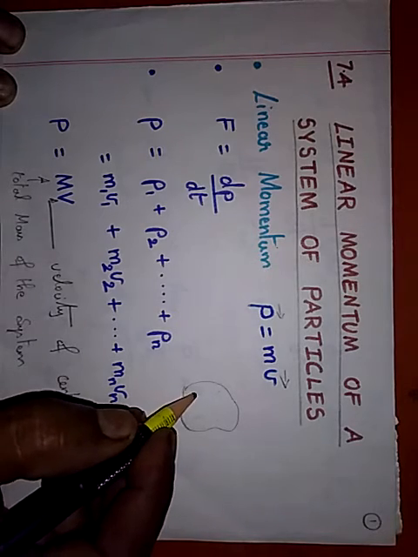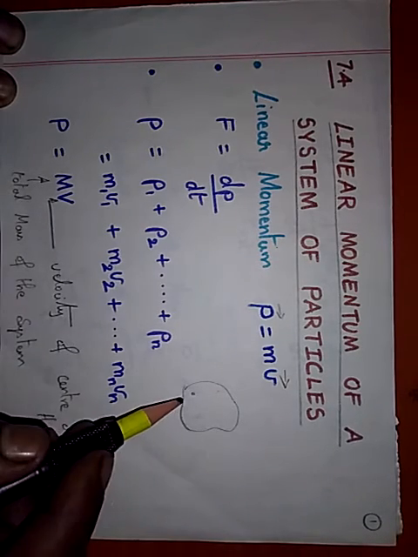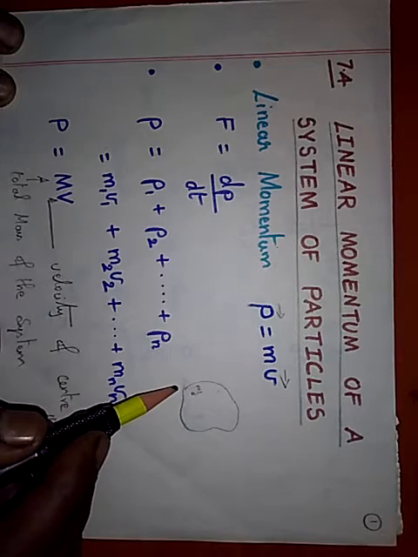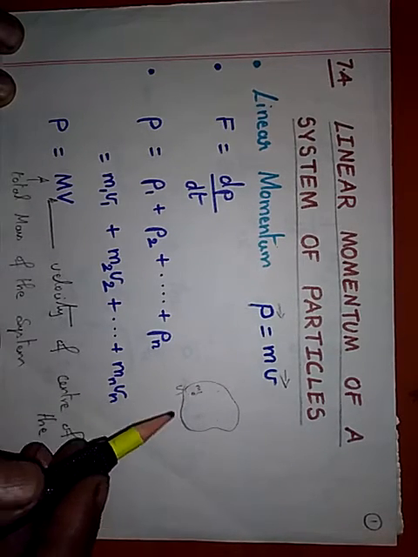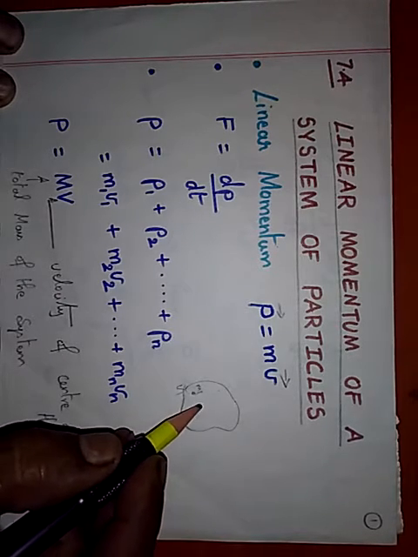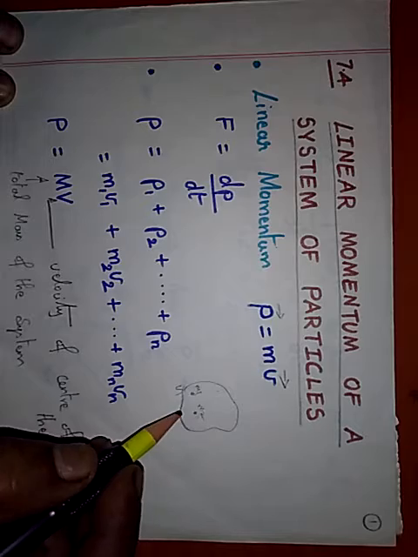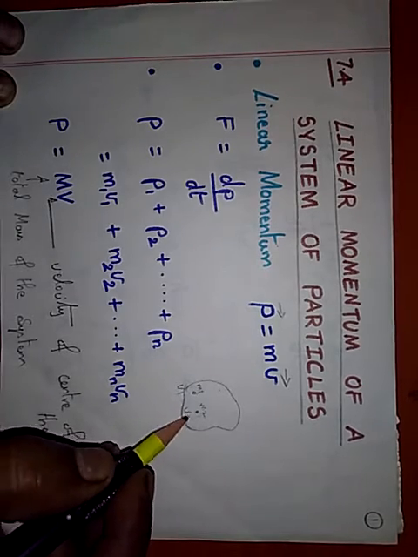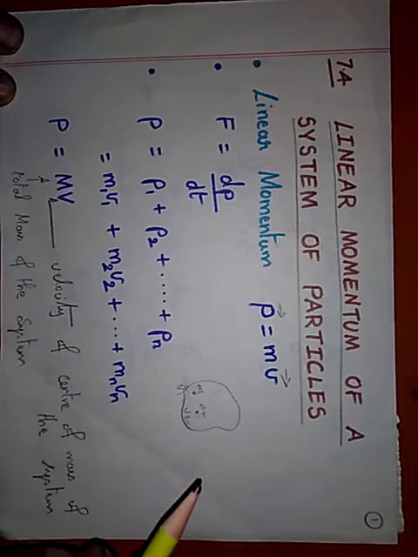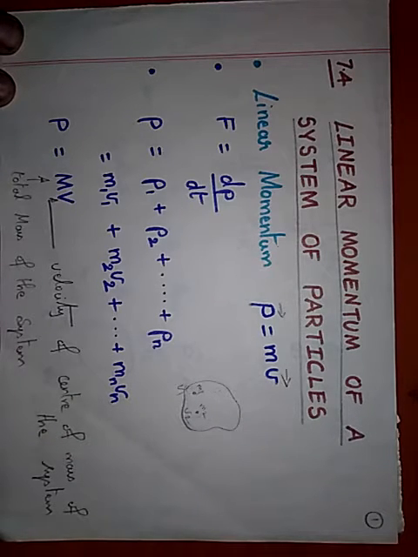Suppose if you consider particle 1, this particular particle will have mass m1 and velocity v1. Similarly, for the next particle, the mass may differ, it may be m2, and the velocity may differ, which is v2. Likewise, you will be considering all the particles of the system of particles, or the whole body.